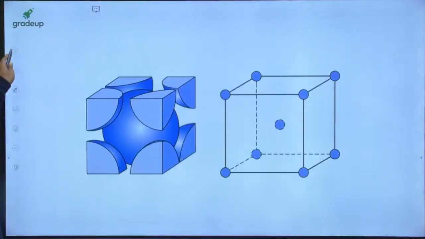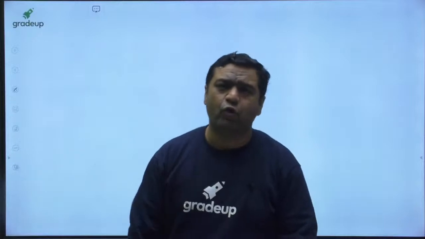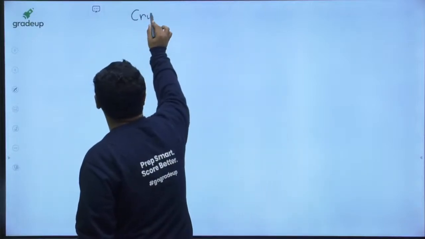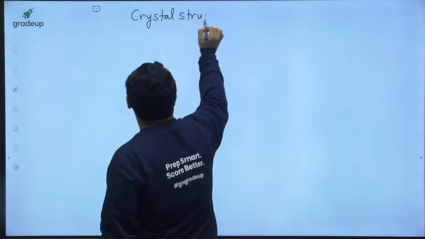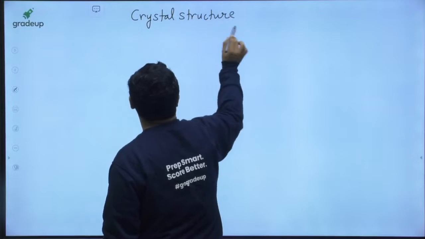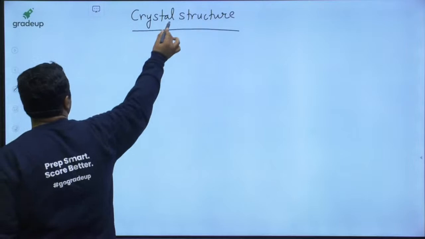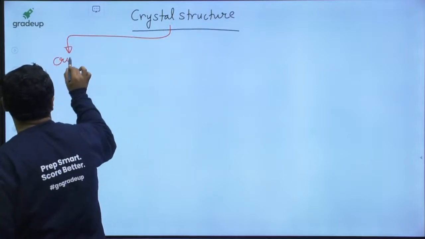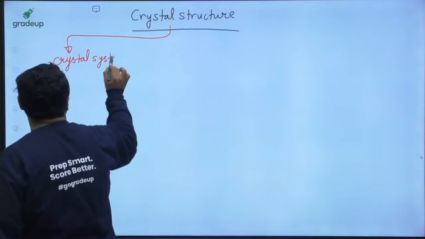Okay, my dear, before coming to these examples, I would like to define how a crystal structure is formed. When we are talking about a crystal structure, in a crystal structure there are two things. The first thing in a crystal structure is the crystal system.